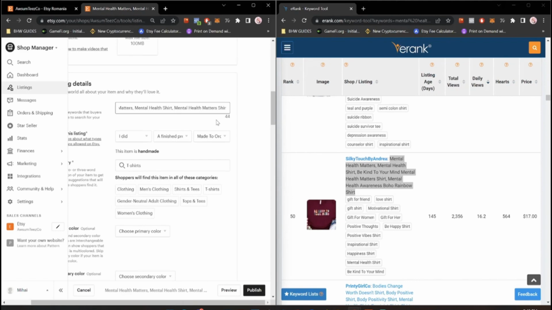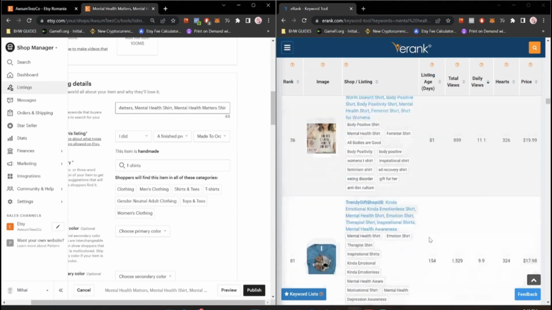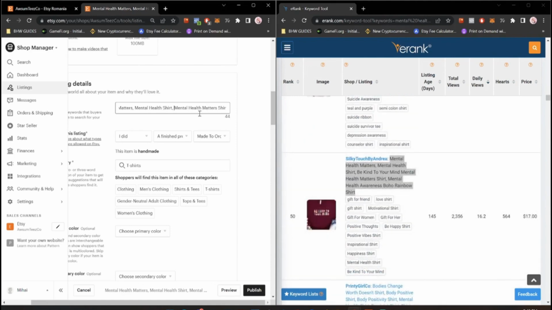It is always best to find the same design or similar design so you optimize around it again. In this case, the designs are different. We don't have the same thing, but we have the same keyword. That matters. So we can easily get the keywords from them and optimize the listing based on what they have. Mental health shirt. Let's see what else they have. Mental health awareness. All right. So I can just leave it like this.